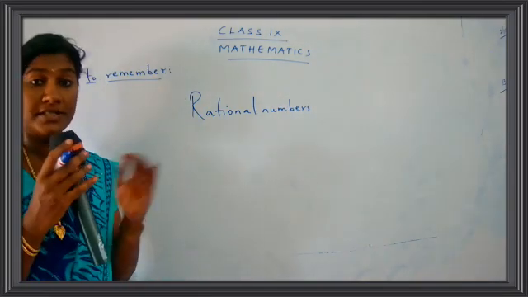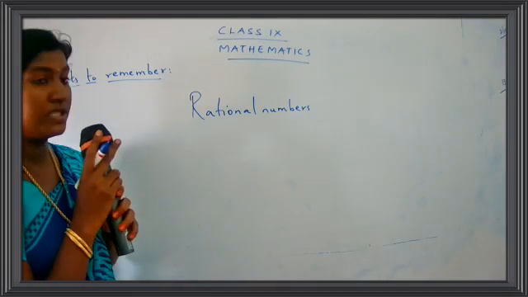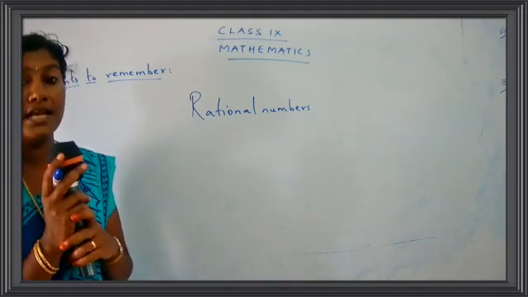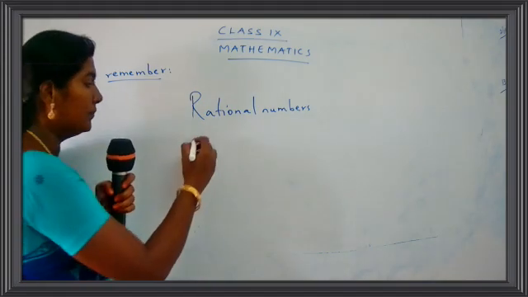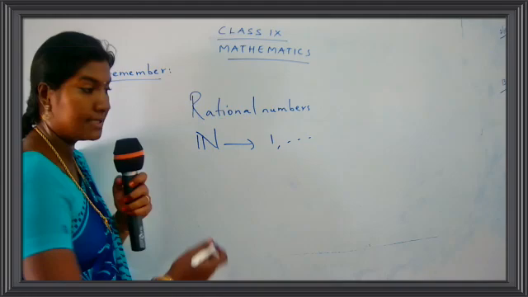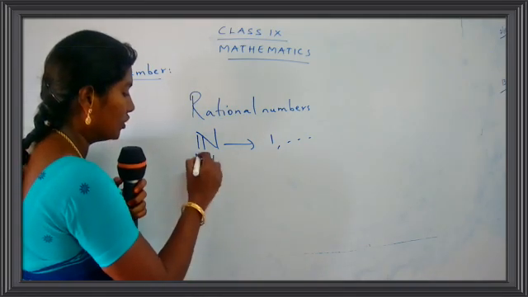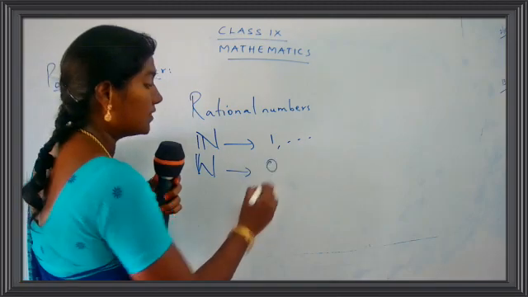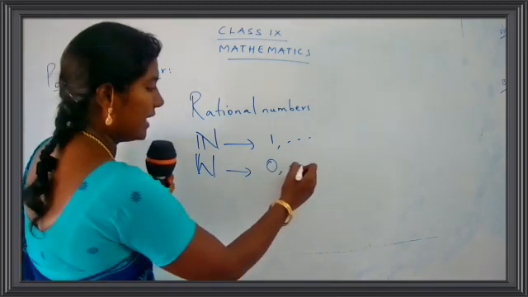When we started our lesson number 2, we studied about natural numbers. What is a natural number? The number that starts from 1. Natural number starts from 1 and it goes on. And we have also seen about the whole numbers. Now what is the whole number? The number starts from 0, and it goes on.